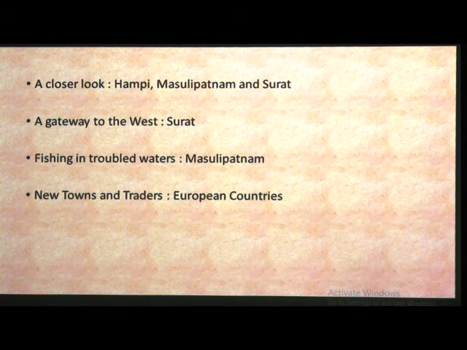Now, we will go to the next topic, that is we will have a closer look at some of the cities like Hampi, Masulipattnam and Surat. A gateway to the west is Surat, fishing in troubled waters Masulipattnam, new towns and traders, that is European countries.